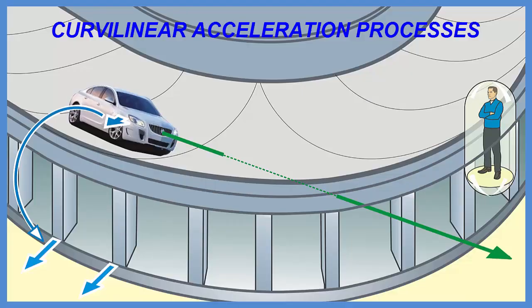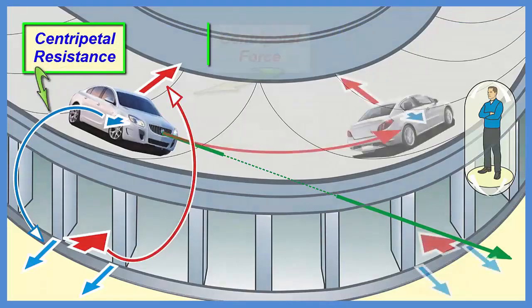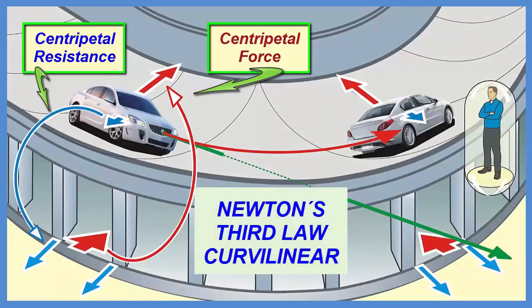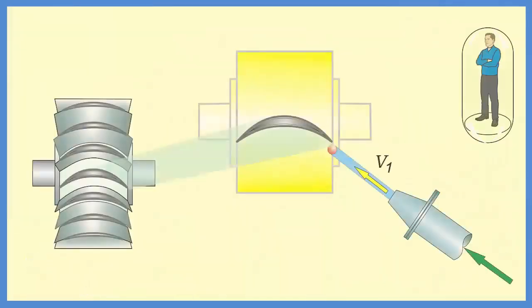The car, moving in a straight path, is constrained by the curved structure. The car resists the incurvation. This resistance acts upon the Earth as a centripetal resistance. The resistance of the Earth, the ground, acts upon the car as a centripetal force. This is the way by which Newton's third law is obeyed, as detailed in other videos. The same mechanism is employed in the case, for example, of steam or water turbines.